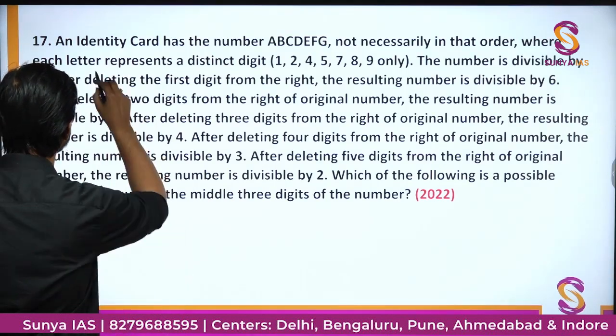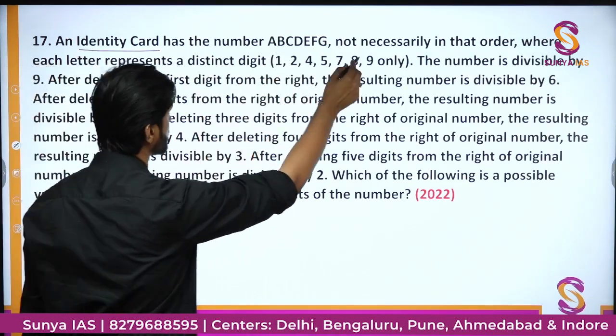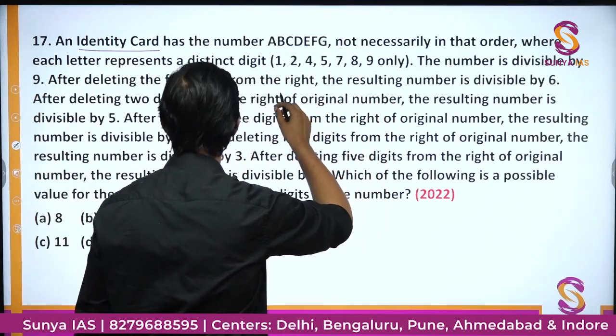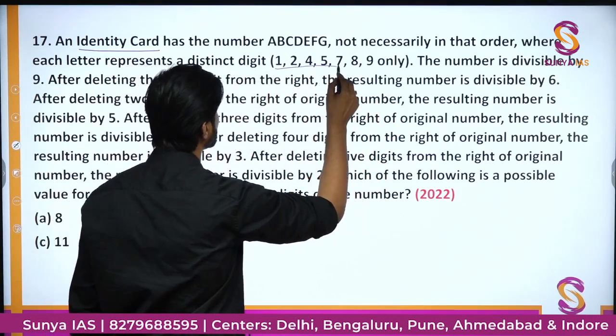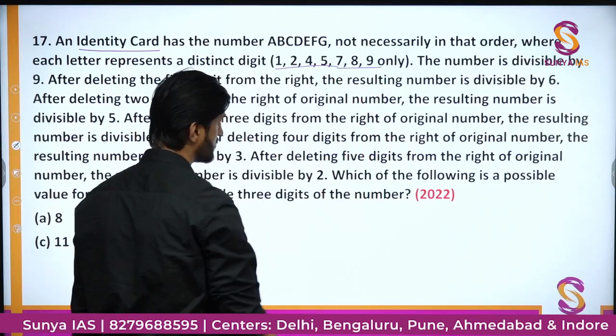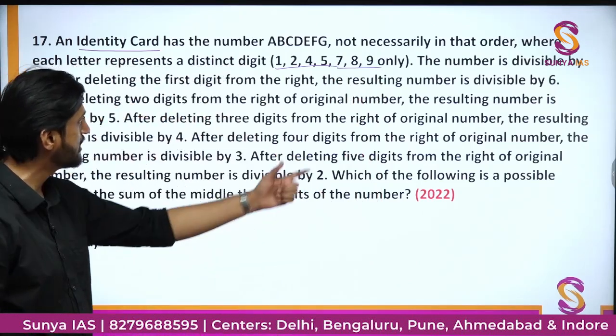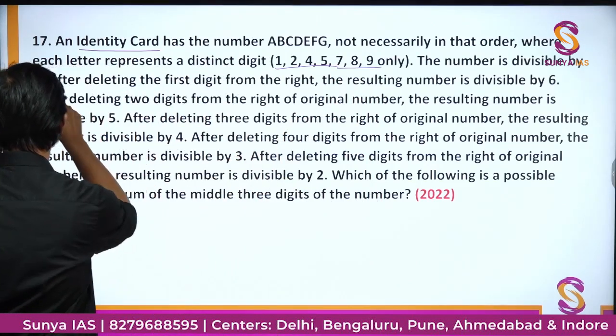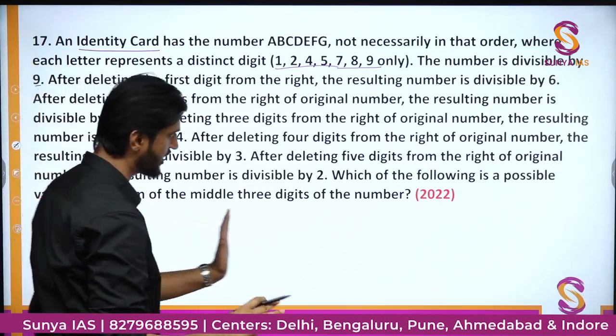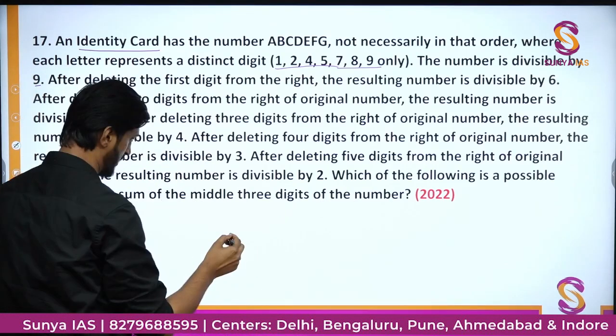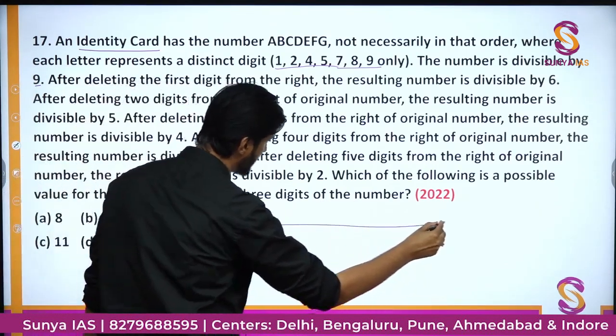So an identity card has a number in this way, where the digits are 1, 2, 4, 5, 7, 8 and 9 only. Now the number is divisible by 9. Okay, so let me just try to figure out what the number is like. We have this particular sequence.